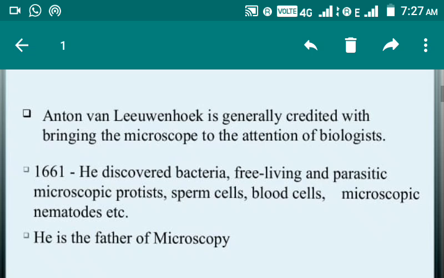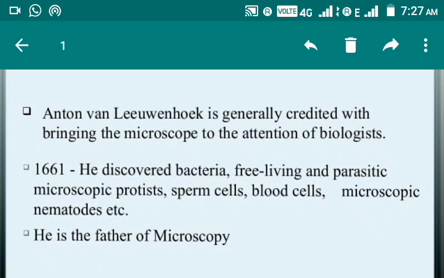of microscopy. Students, in your competitive exams, they used to ask who is the father of microscopy. So please keep in your mind.